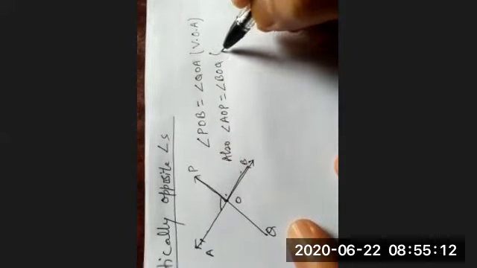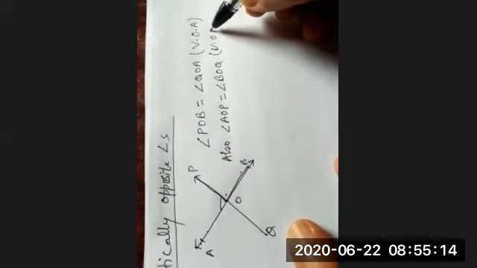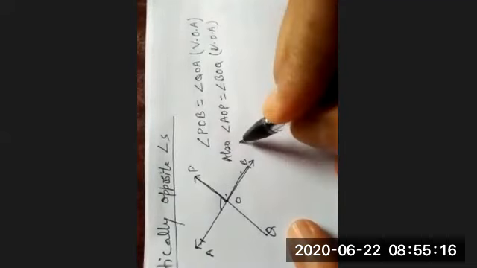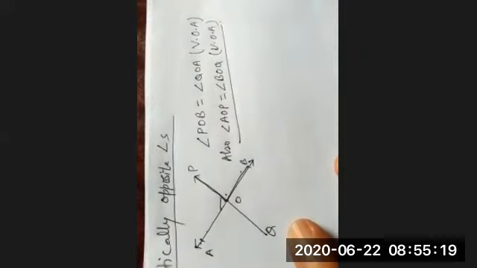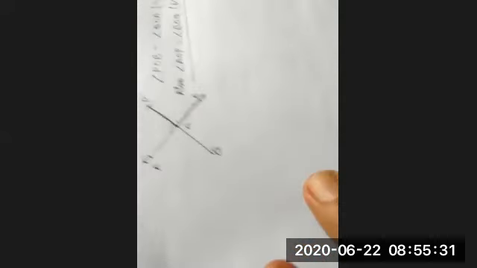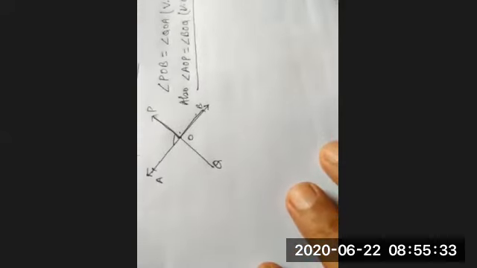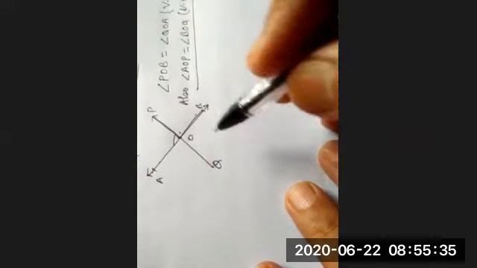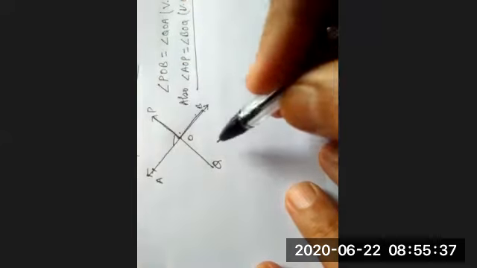This is also a pair of vertically opposite angles. Now one axiom is there. How can we prove it first? Let me start with the proof of this, a very simple proof.